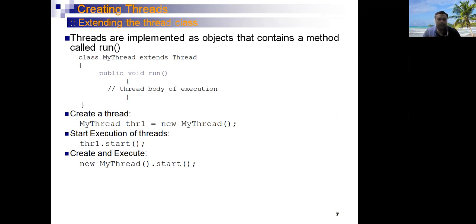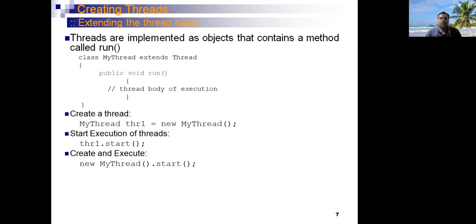Here we discuss the syntax for creating a thread by extending the Thread class. For creating a thread by extending the Thread class, we have to use the syntax class name extends. You have to specify the name of the inbuilt thread class, that is Thread. Then inside the class, we have to override the run method of the Thread class, and inside the run method, we can write the implementation of the thread.